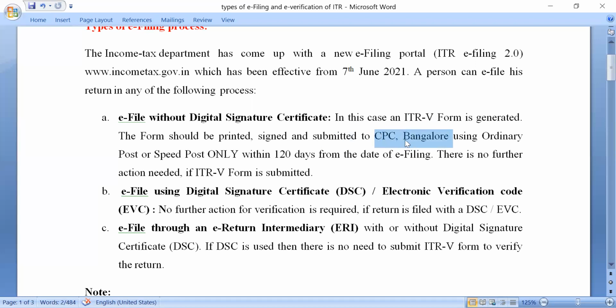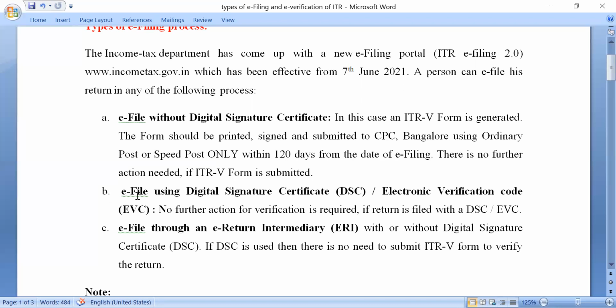They have written that you have to send it by ordinary post or speed post only, but I have seen instances where people have sent it by courier also. It has to be submitted to this office, to CPC Bangalore, within 120 days from the date of filing the form, and there the process of verification will end.